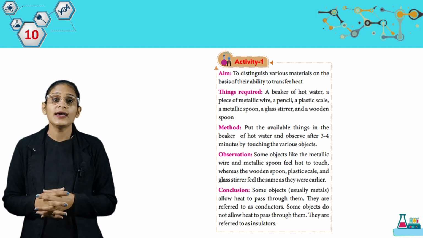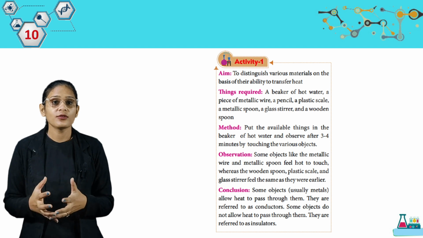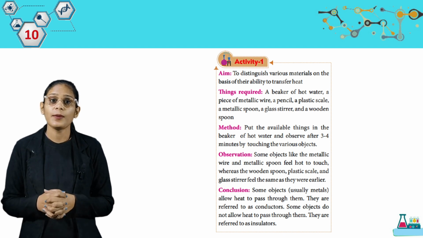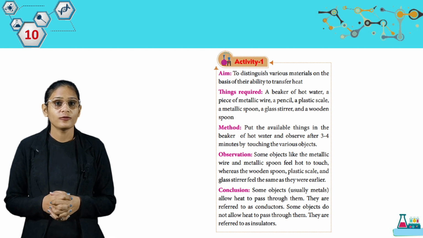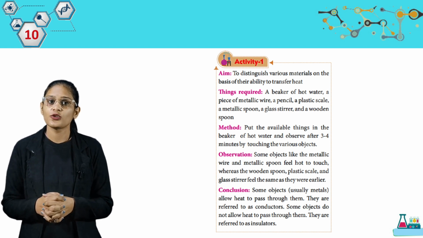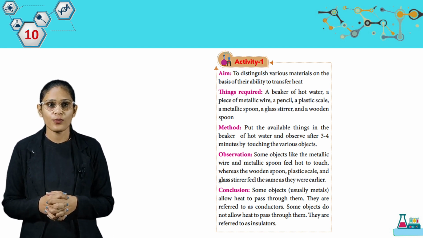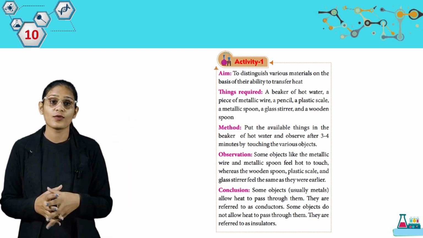Things required: a beaker of hot water, a piece of metallic wire, a pencil, a plastic scale, a metallic spoon, a glass stirrer, and a wooden spoon. Method: put the available things in the beaker of hot water and observe after 3 to 4 minutes by touching the various objects. Here we have observations.